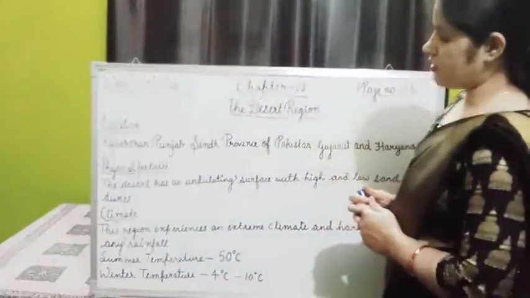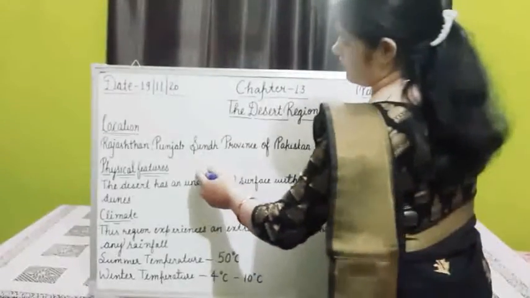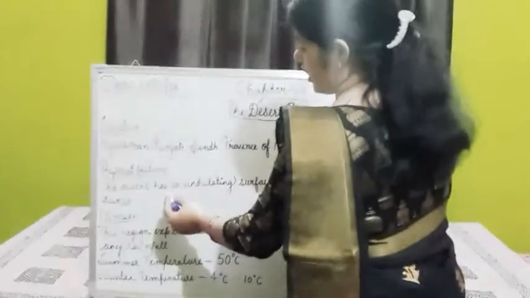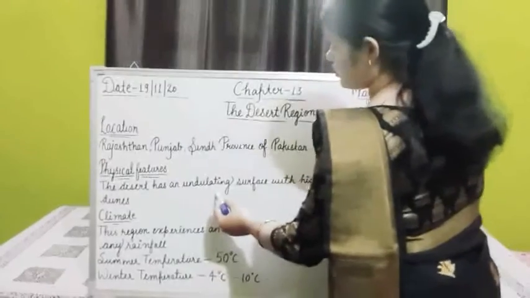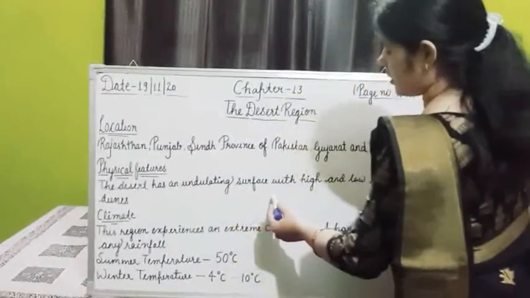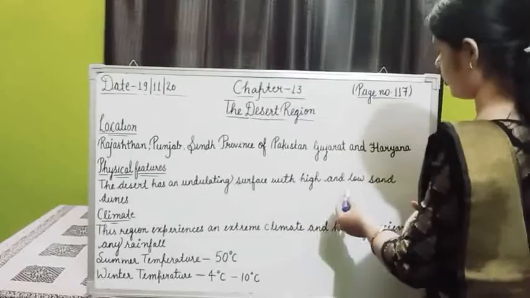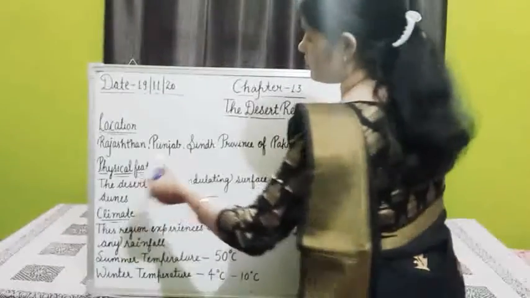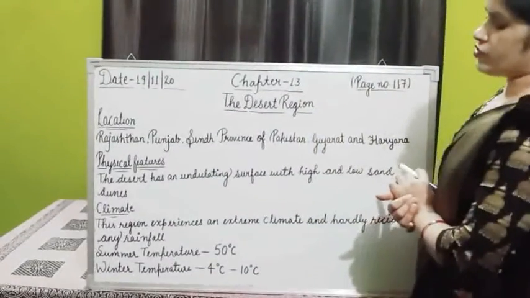See physical features. The desert has an undulating surface with high and low sand dunes. Sand dunes are small formations just like mountains.